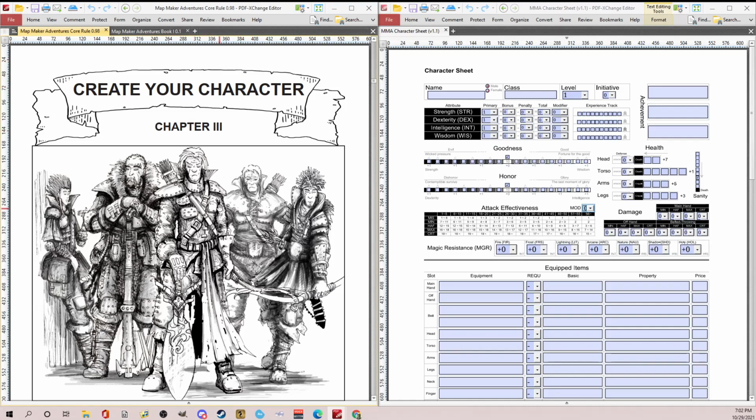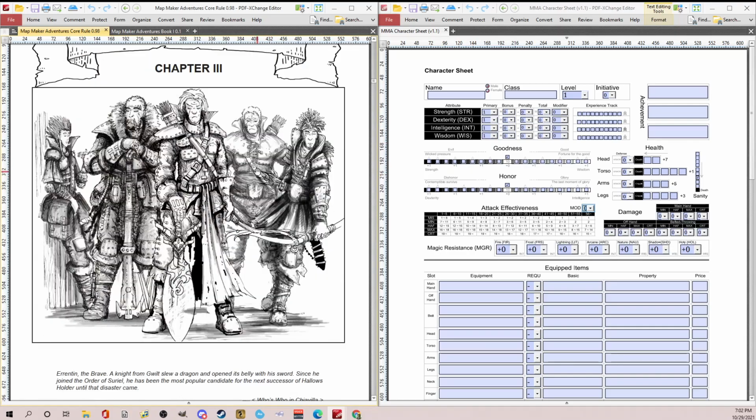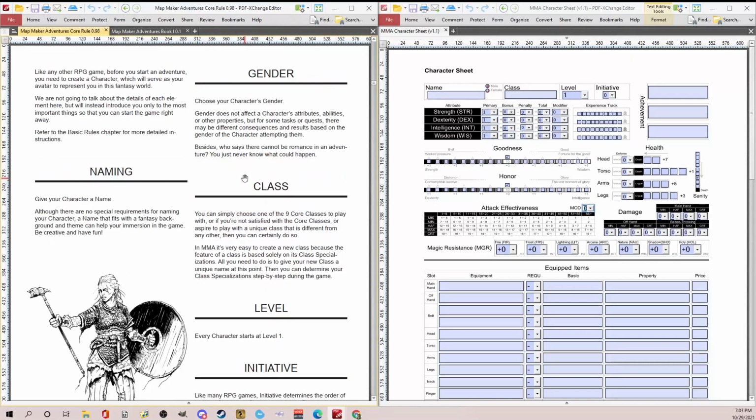That's on the left side of my screen here. On the right side, I created a form fillable PDF for a character sheet. I just thought that might be a nice thing to add to the game. So he'll release this as well for those that back the Kickstarter for free. And we'll see as we go through this, I might find some errors and things I didn't think about, but let's kind of jump in. So I'm just going to go through this from the very beginning. And again, other than proofreading, I really haven't gone through this in detail, so it'll be interesting.